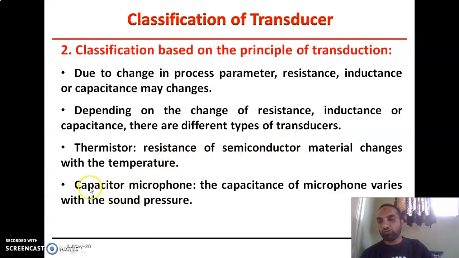Similarly, when we use a capacitor microphone, there are two parallel plates, of which one plate is fixed and the second one is a diaphragm, which is not fixed, but flexible. Now, due to sound pressure, there is a variation of the diaphragm, due to which we get a change in distance between these two plates. According to that, there will be a change in capacitance. So the change of capacitance is observed due to the sound pressure on that microphone. In this way, we can use different types of transducers according to the principle of transduction.